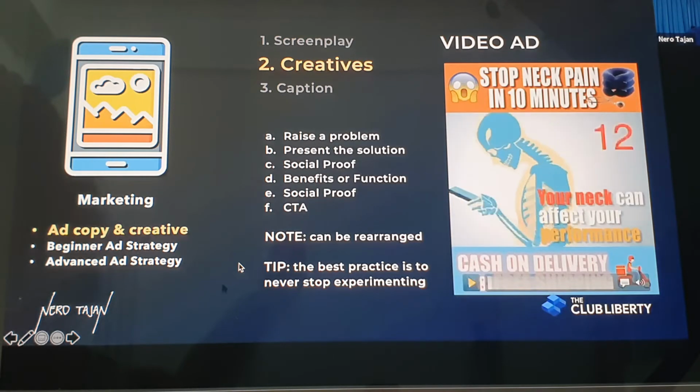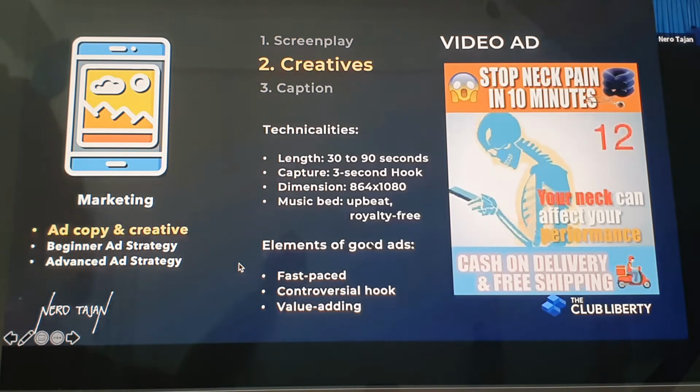Okay, now let's proceed with the technicalities. Didn't you think that was the format already? We have technicalities. Sorry, we have technicalities here. I want you to take note of all of these, guys. Please treasure this one. I really spent a lot of time in marketing. Not all coaches can teach you this. Not all of them observe these technicalities. Okay, treasure this one.